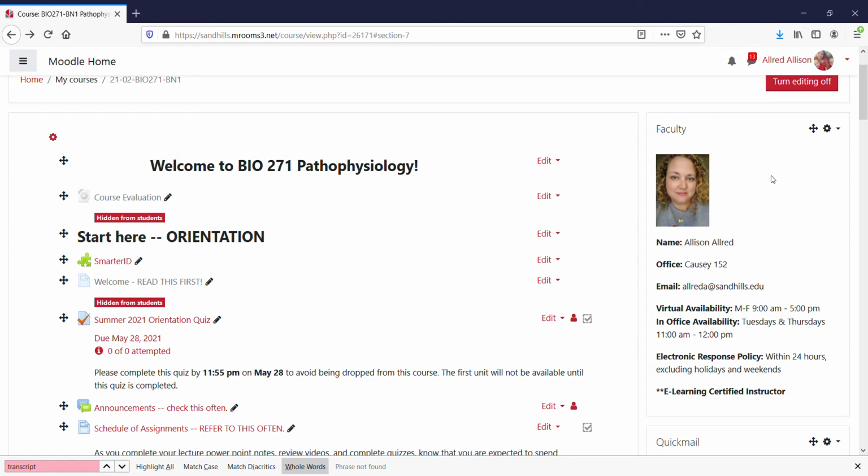On the right panel on my screen, it may be down at the bottom on your screen. Sometimes student versions are a little bit different in your view than they are in mine. But under the faculty block, you will see a picture of me. I have blonde curly hair. You'll also see that my office is in Causey 152, and this semester I will be available in my office on Tuesday and Thursdays from 11 a.m. to 12 o'clock. And this is between the two labs that I will be teaching on campus this semester.